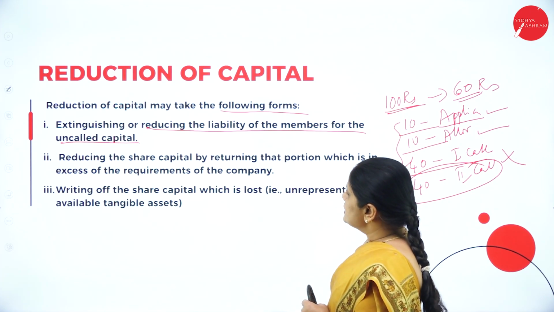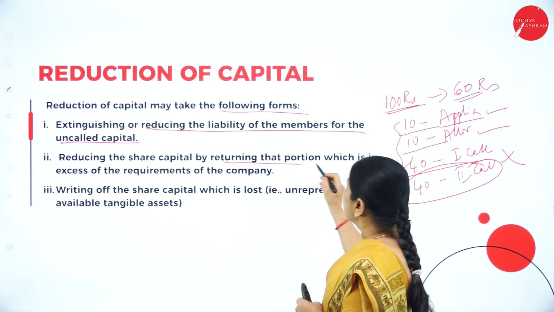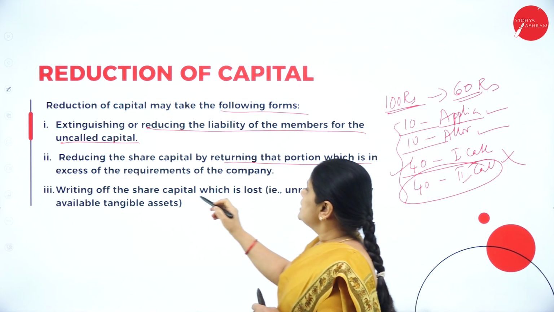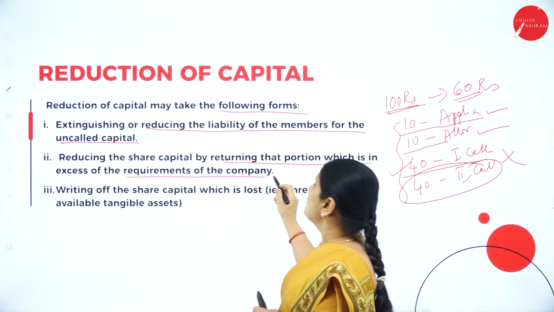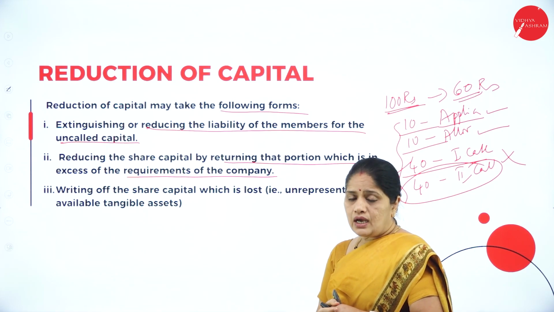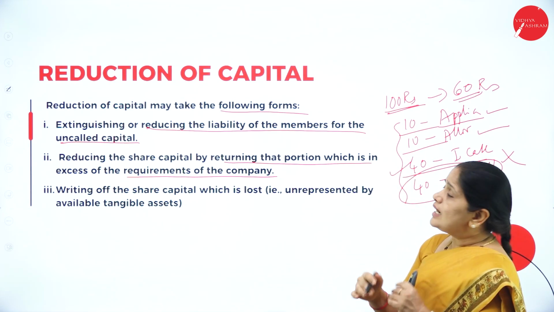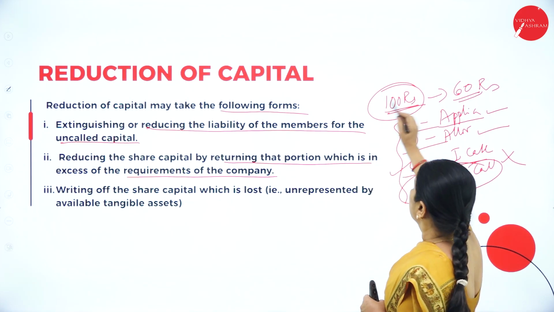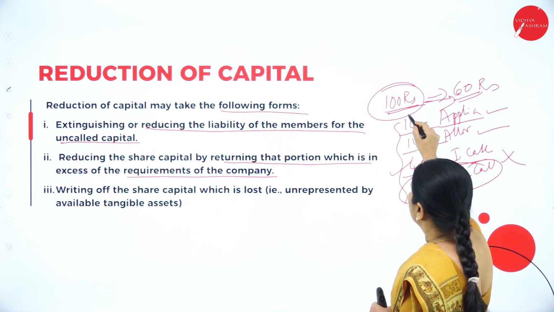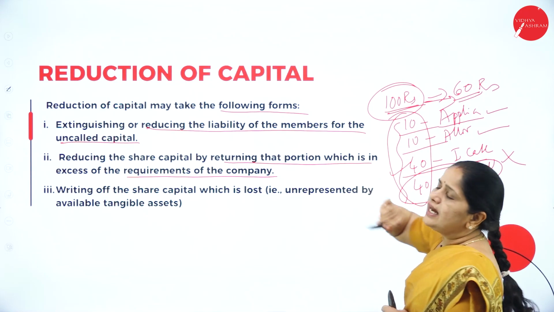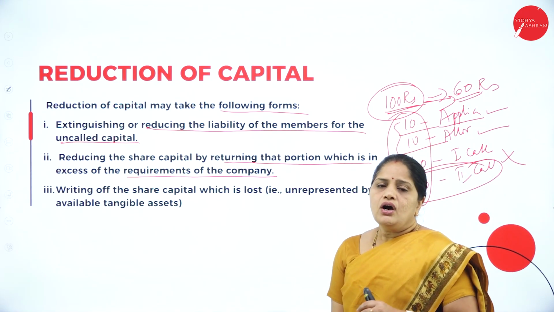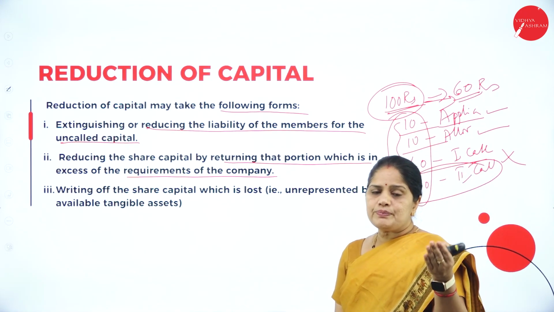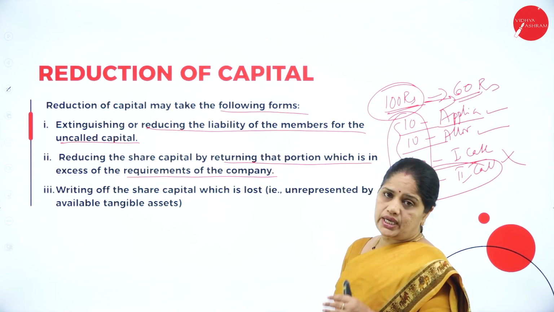Then, reducing the share capital by returning that portion which is in excess of the requirements of the company. Now, suppose the company has already called the full amount. Again a 100 rupees share is there and they are reducing it to 60 rupees, but they have collected the entire value of the share. Already the 100 rupees has been collected from all the shareholders.